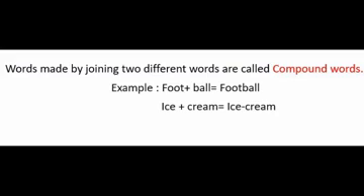Such words are called compound words. For example, football. Football is a combination of two words, foot plus ball. Foot is an individual word and ball is another individual word. When they come together, it becomes football. Again, ice cream. Ice is an individual word and cream is another individual word. When they come together, it becomes ice cream. So this is how compound words are made.